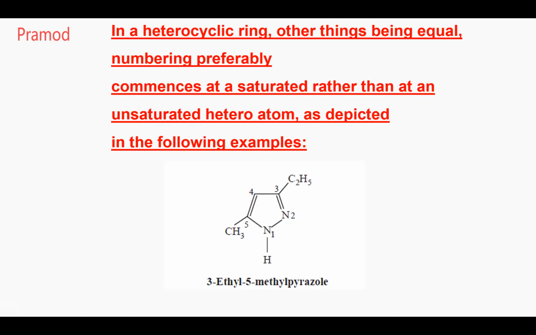The nitrogen getting one is saturated, so the naming will be 3-ethyl-5-methyl-1H-pyrazole. You can write 1H-pyrazole because the nitrogen has one hydrogen atom. You can write that way also. Did you get it now?